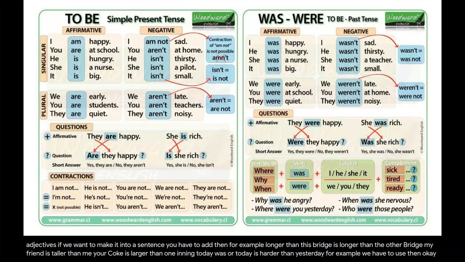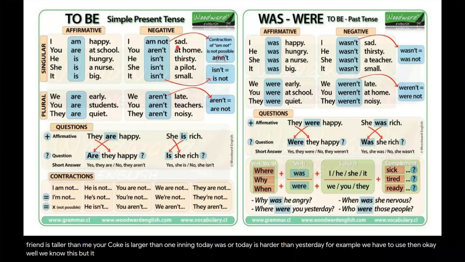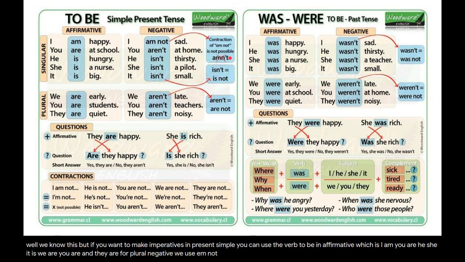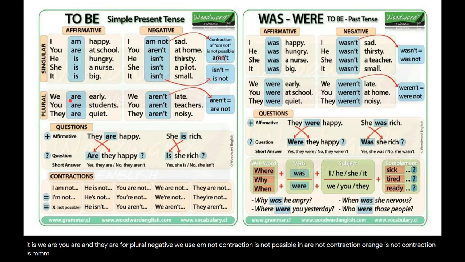Okay? We already know this, but if you want to make comparatives in the present simple, you can use the verb to be. In affirmative, it is I am, you are, he, she, it is, we are, you are, and they are for plural. In negative, we use am not, where contraction is not possible, are not, contraction aren't, is not, contraction isn't. Okay, for example, I am not sad.